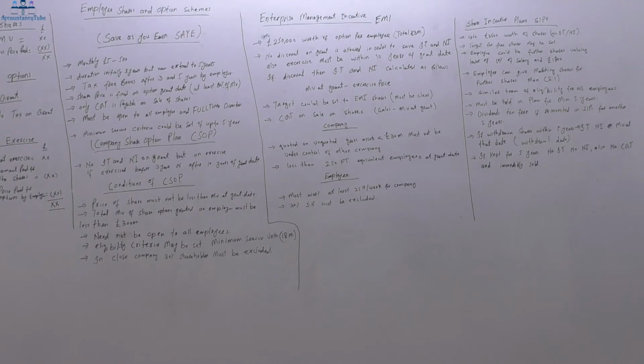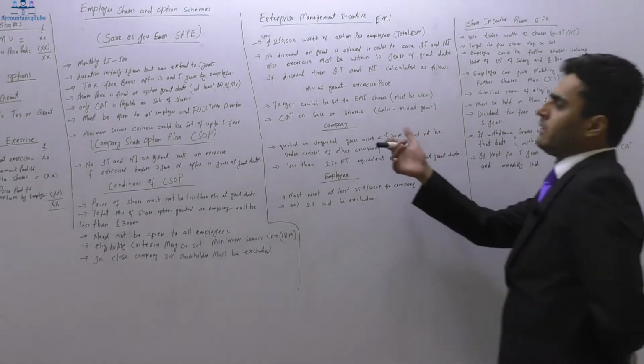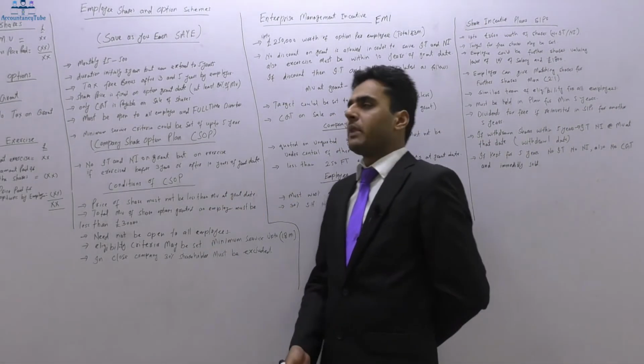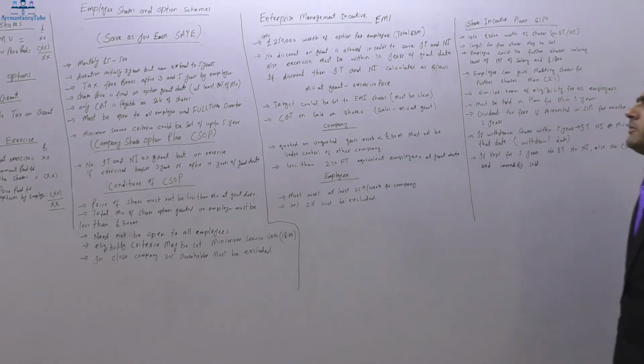Right, and a target could be met, as I explained earlier as well, that in order to give these shares to your employees who are senior managers, you must also set some targets so that they can achieve them.